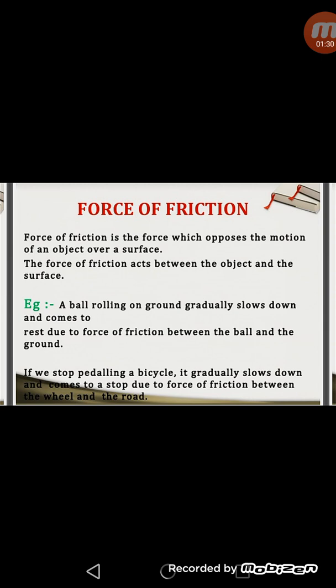This friction always opposes the relative motion between the two bodies in contact irrespective of the direction of motion. For example, a ball rolling on the ground gradually slows down and comes to rest due to the force of friction between the ball and the ground. In the same way, if we stop pedaling a bicycle, it gradually slows down and comes to a stop due to the force of friction between the wheel and the road.